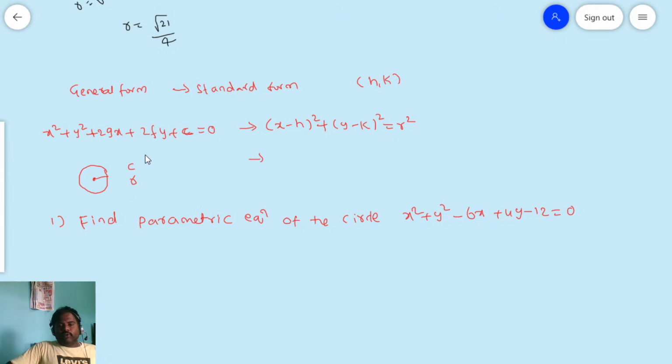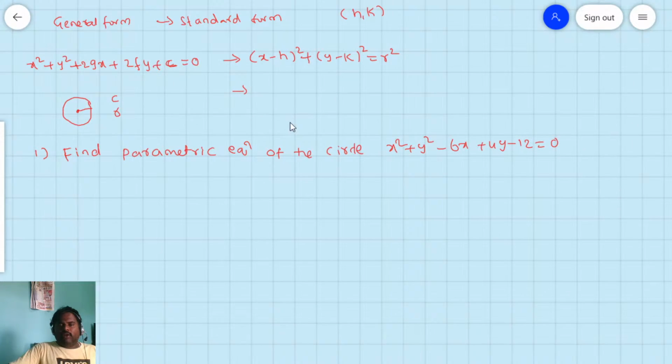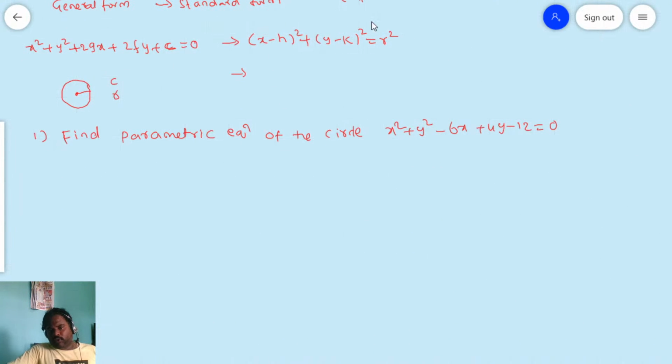So in this case you can convert into standard form. First convert this problem into standard form and then find the parametric form. Of course, without that, can I do it? Of course you can do it, it's not an issue. Anyway, now from the general form, this is the general form, I am converting into standard form. After the standard form, I am finding the parametric form. Parametric point x comma y is what I am going to find.